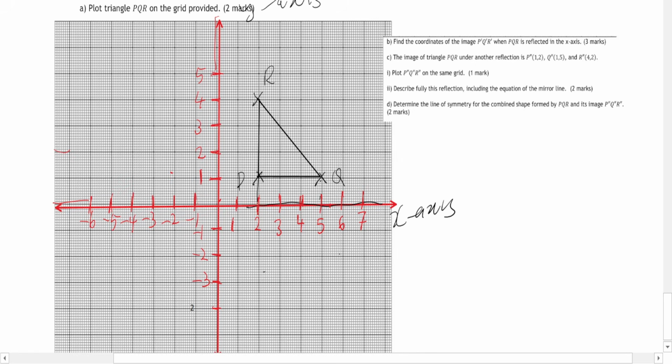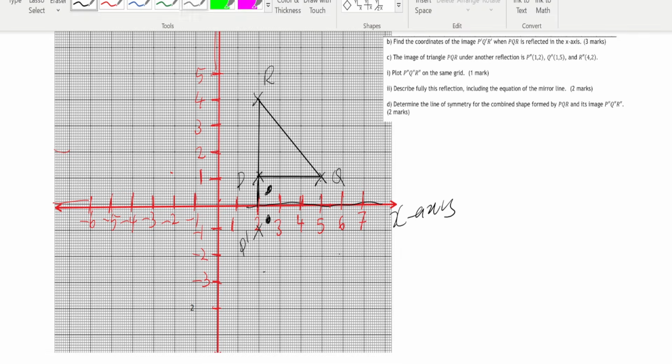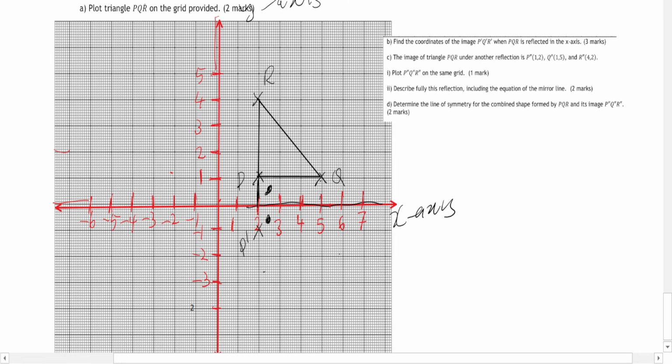That is from P to this. You see it is one box. So its image, which is P prime, should be one box away as well. So this is P prime. If you look at this, let me use a different color so that it becomes easier. This is 1, 2, 3, 4 boxes away.